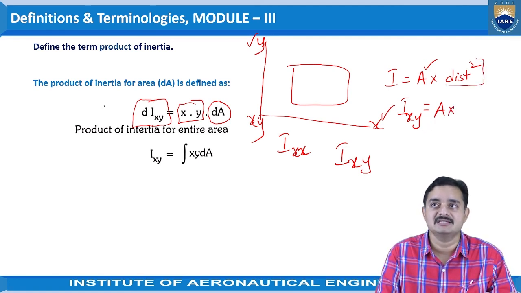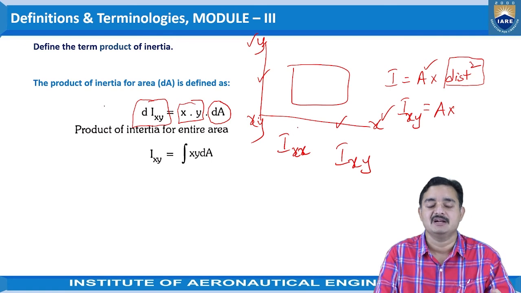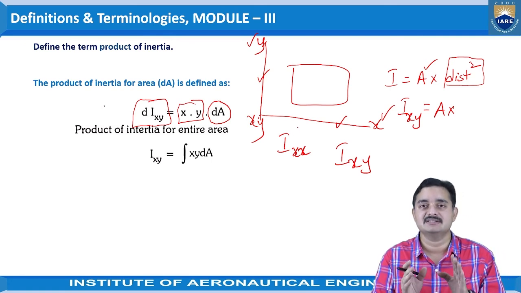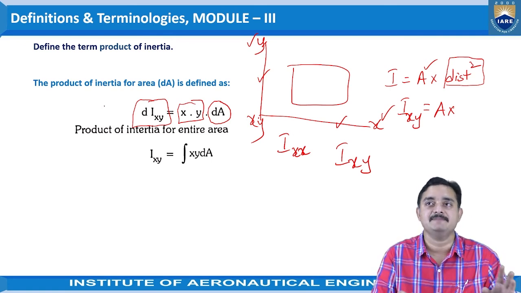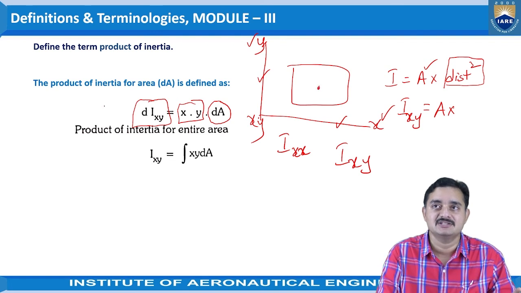Now here the distance square is being treated if we consider the x-axis alone or y-axis alone. Now what are we considering? We are considering both x and y-axis at a time. So we need to take the distance of this object with respect to x-axis as well as the y-axis.